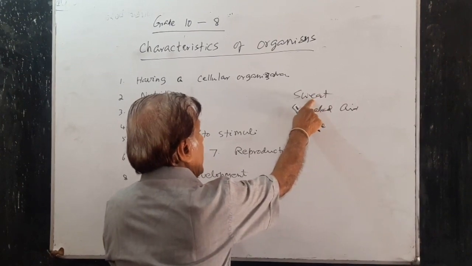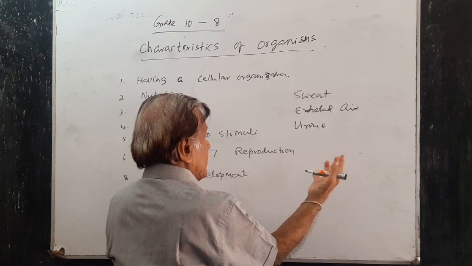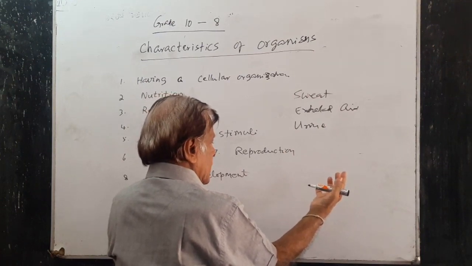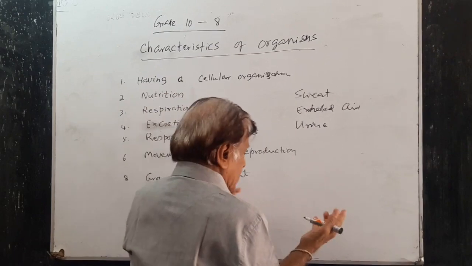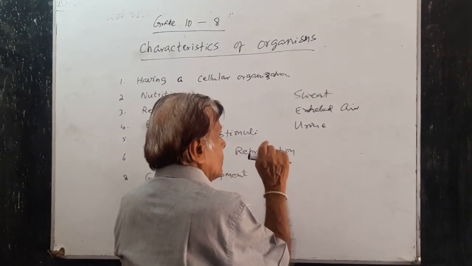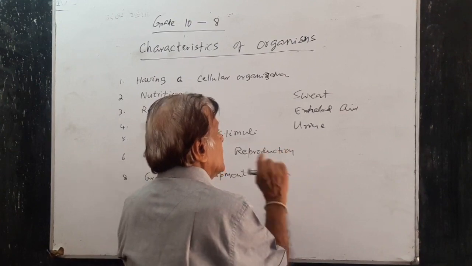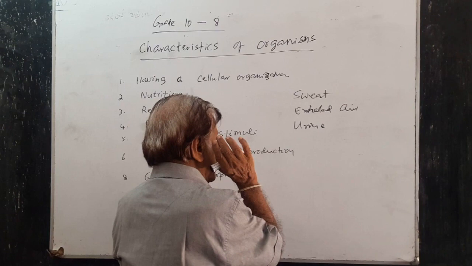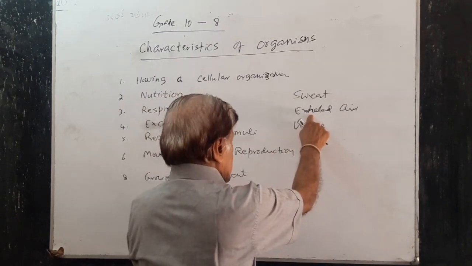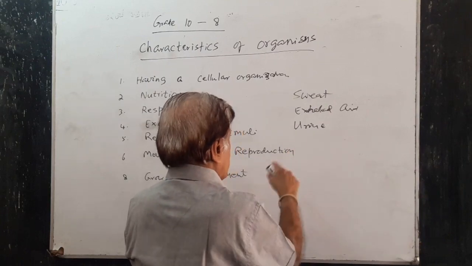In sweat you have urea, sodium chloride and water: 1% urea, 1% sodium chloride salt, and about 98% water. In exhaled air you have carbon dioxide and also water vapor.